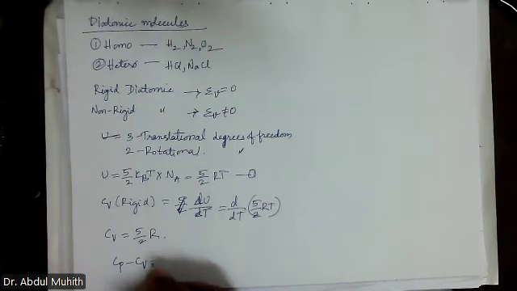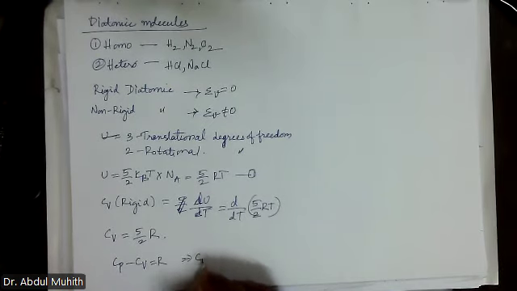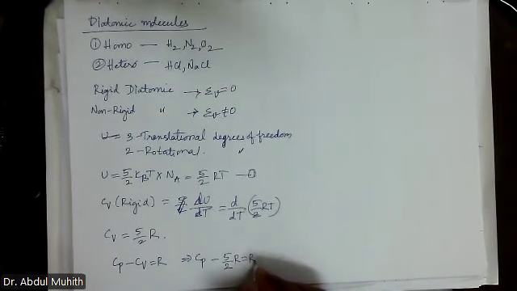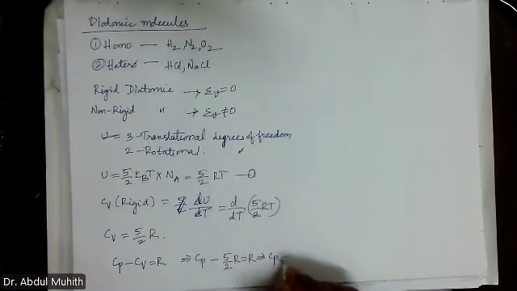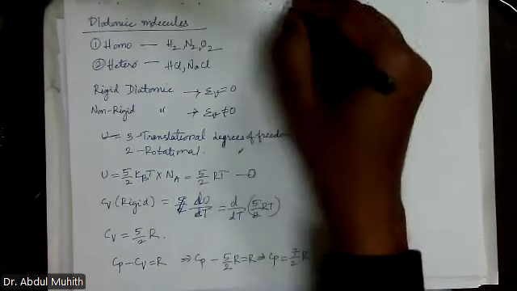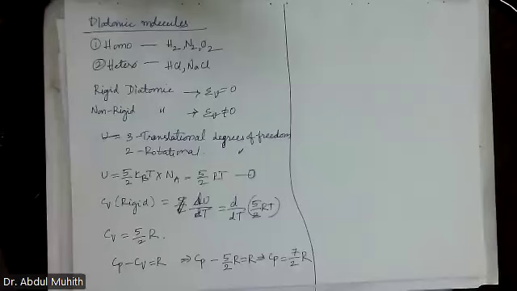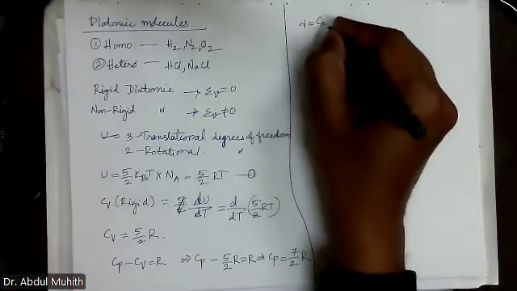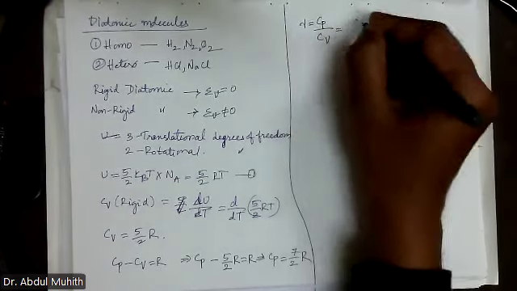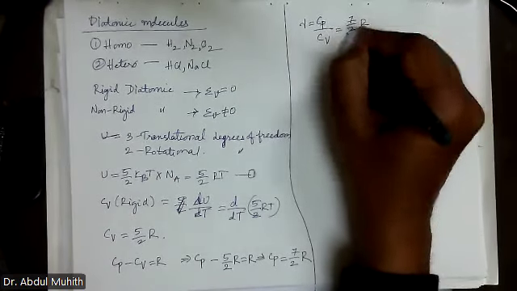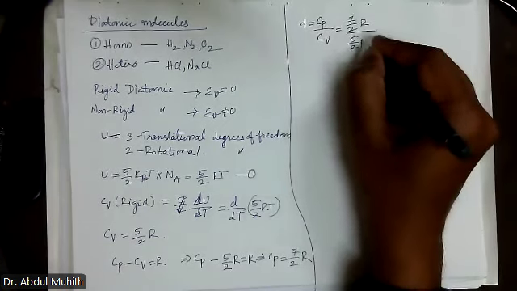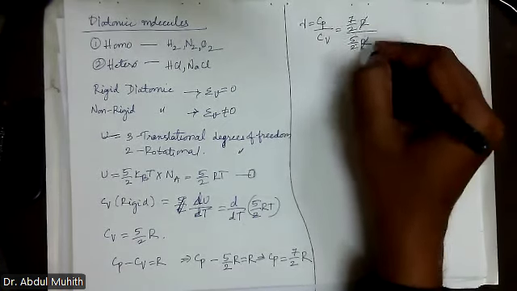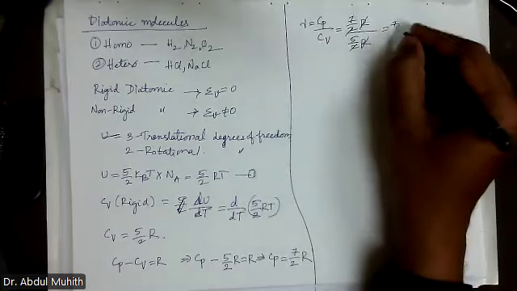Cp minus Cv equal to R. Cp minus 5 by 2 R equal to R implies Cp equal to 7 by 2 R. Now gamma equal to Cp by Cv, 7 by 2 R over 5 by 2 R. This and this will go away. The answer is 7 by 5.